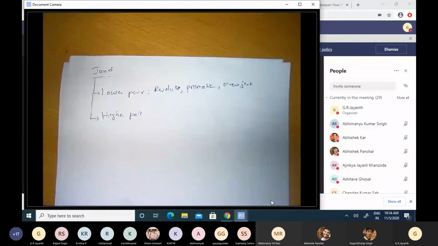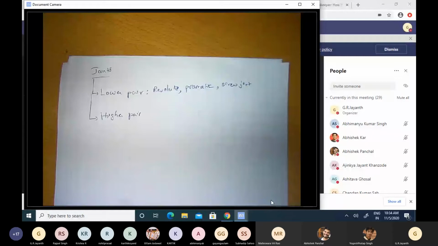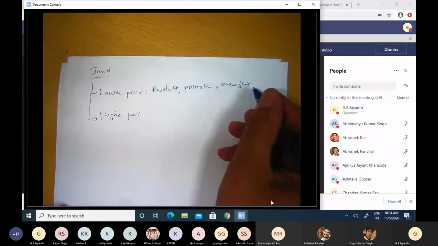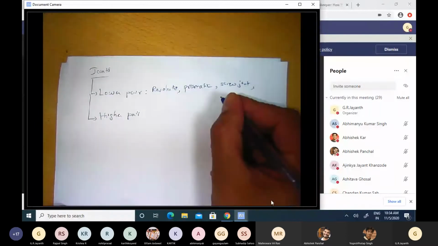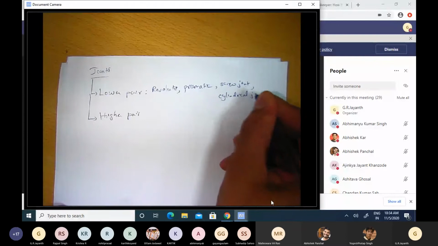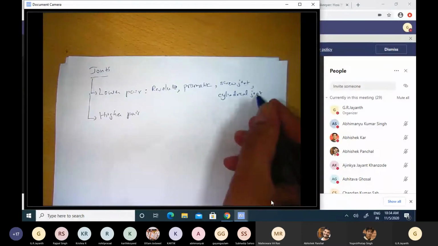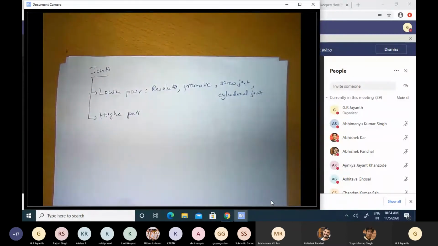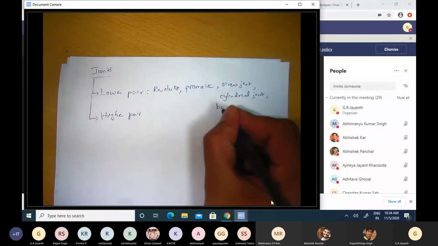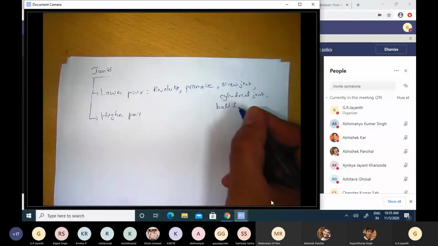Then you have the screw joint, which can undertake coupled rotation as well as displacement. The name itself is enough to indicate what this can accomplish. When you rotate by a certain angle, you move by a certain distance that is proportional to that angle of rotation. That's called the screw joint. Then there is the cylindrical joint, which allows for rotation about a certain axis and translation along that axis. And then there is the ball and socket joint, which we have at our shoulders, for instance. It's also called a spherical joint.